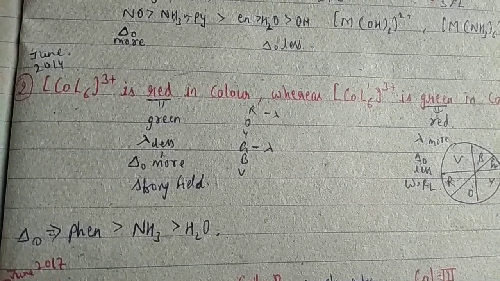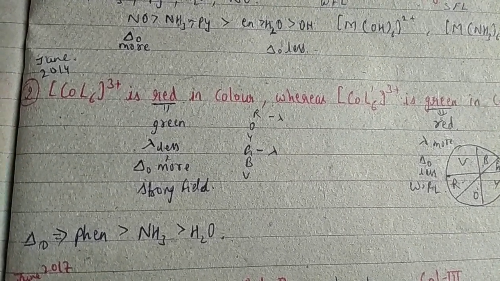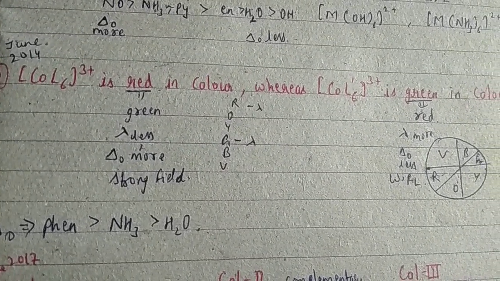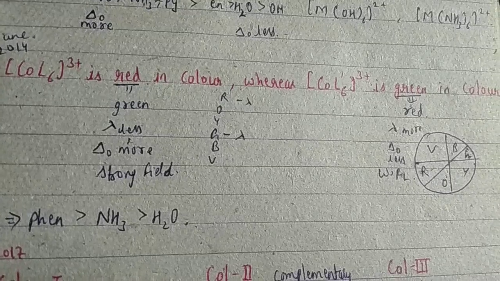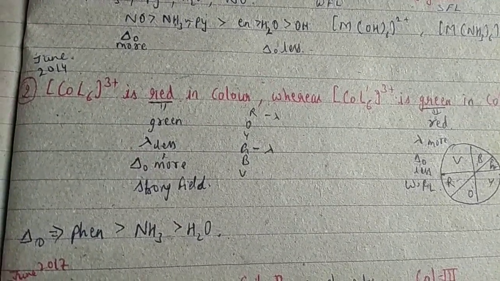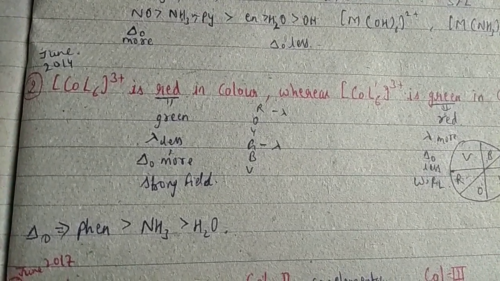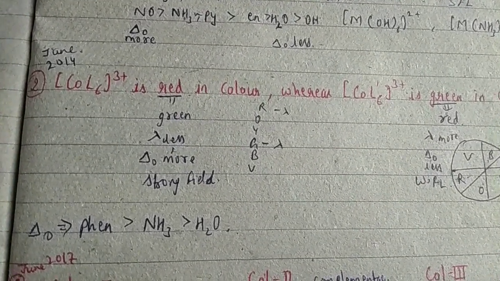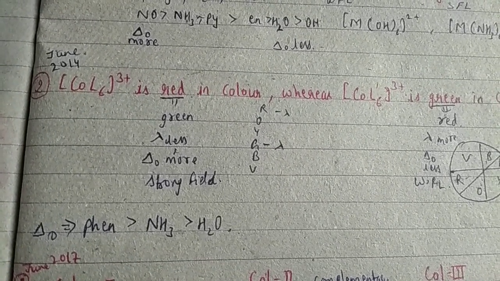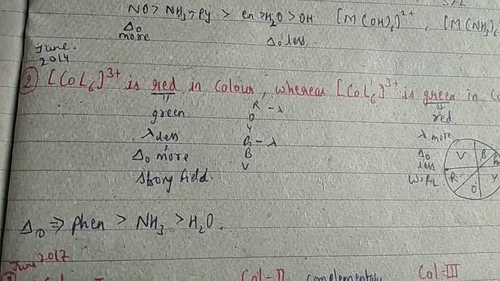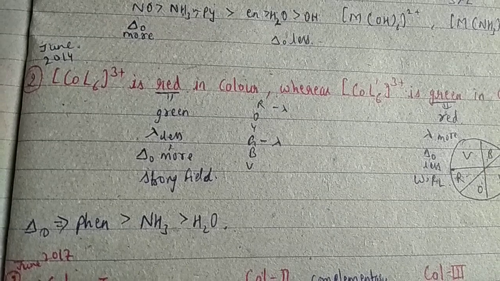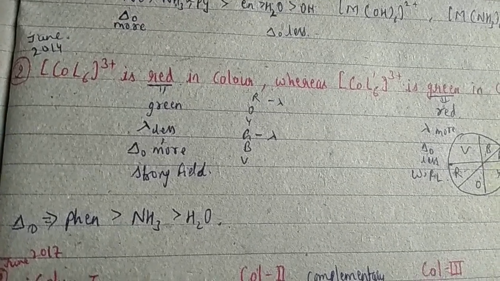It means the strong field ligand will be in the red complex, and the green complex would have the weak field ligand. So the crystal field splitting energy order can be written: the one with the strong field ligand has higher energy, and the one with less crystal field splitting energy would be water, like in such cases.